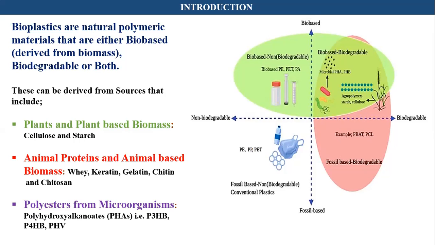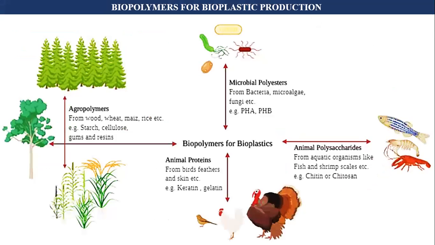Bioplastics can be derived from plants, animals, as well as microbial sources. Starch, cellulose, gums, and resins are the plant-based polymers that can be converted into bioplastics. Keratin, gelatin, chitin, and chitosan are animal-based polymers that can be converted into bioplastics, while PHAs, meaning polyhydroxyalkanoates, are microbial-based polyesters that can be converted into bioplastics.